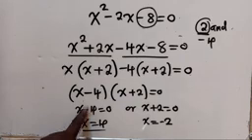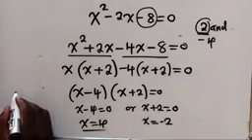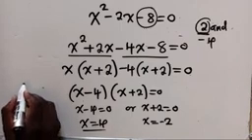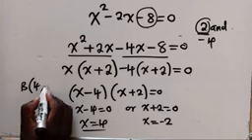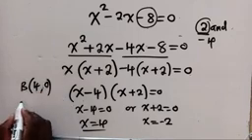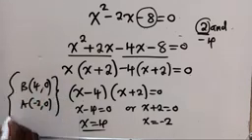So when this negative 4 crosses the equal sign, it will be positive 4. Even here, positive 2 will be a negative 2. Therefore, we can say coordinates at point B are 4, 0. This other one at A, it will be negative 2, 0. So these are the coordinates.